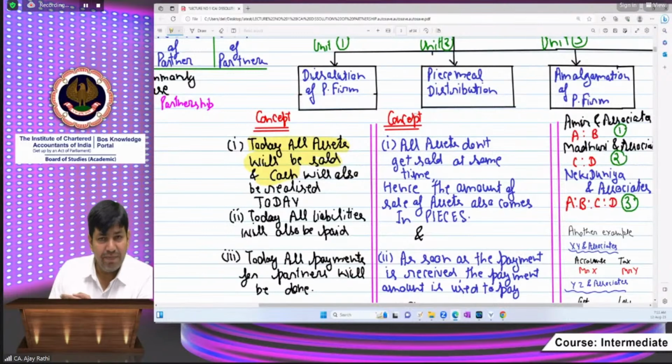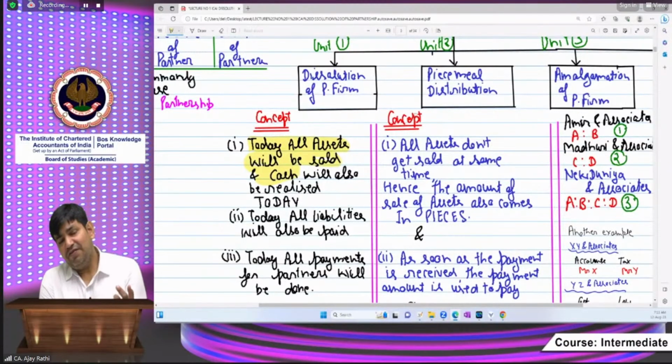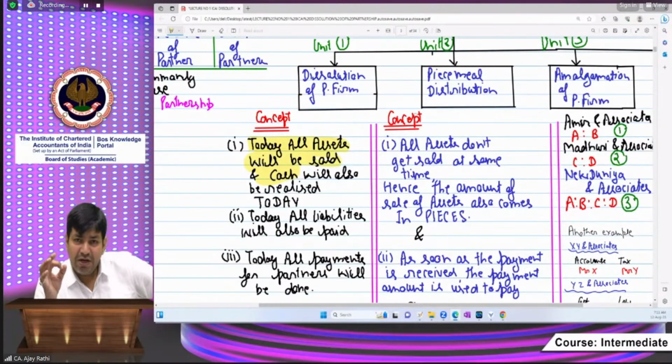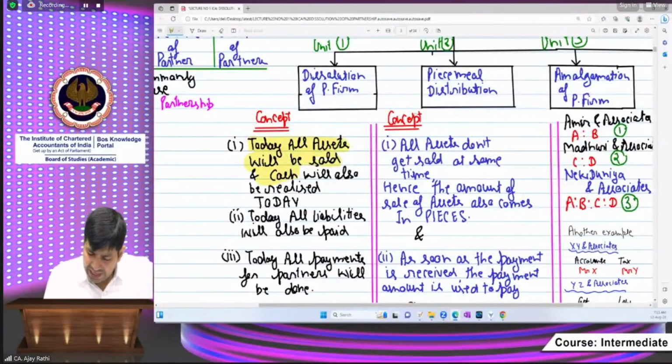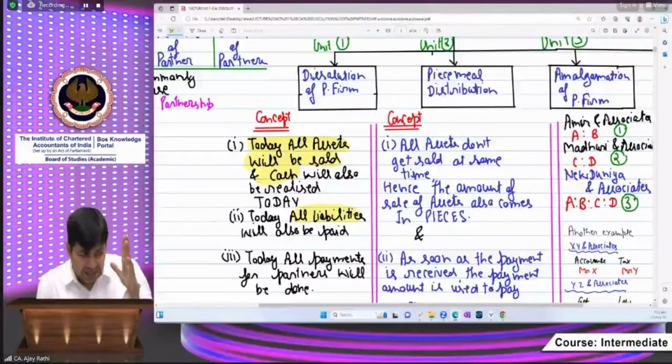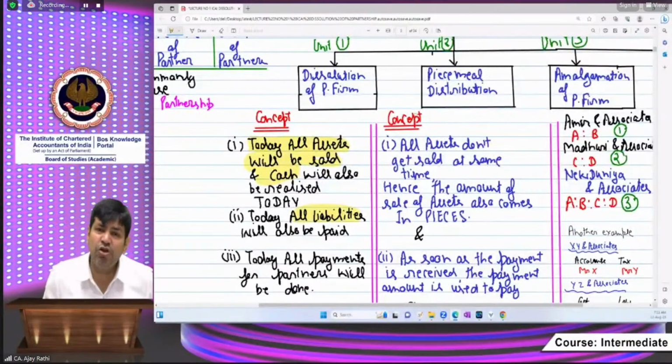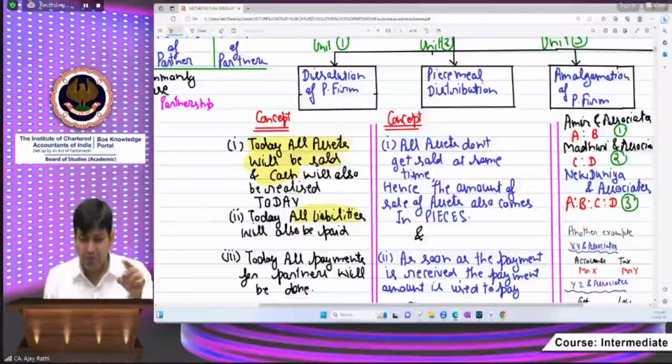Stock is also there. Although you know this is not practical, still, beta, in the first unit we shall be studying this chapter with the assumption that all the assets are being sold on the same date. And the second thing is that all the liabilities, you know liabilities? Liabilities means the external payments. Yes, beta, all the liabilities are also being paid today. Means all the cash settlements regarding the assets and liabilities are being made today on a single date.